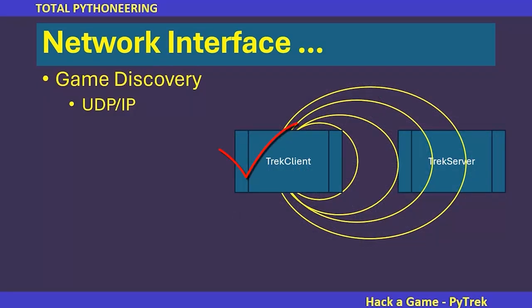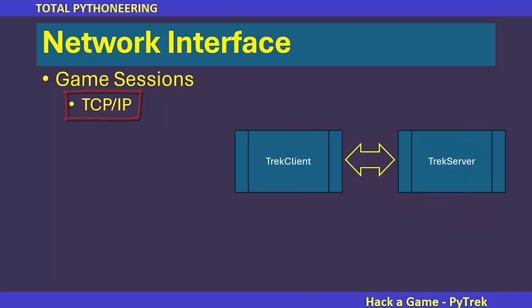We have to use some way to broadcast information out into the ether so as to allow small packets to query back and forth to tell us where the servers are and where the client is, as well as what version of protocol we might be running. I like to use UDP/IP. Once, of course, we understand where we are and we've completed that protocol, the next thing we have to do is allow the client and the server to communicate to each other. And that's another protocol we have to figure out.